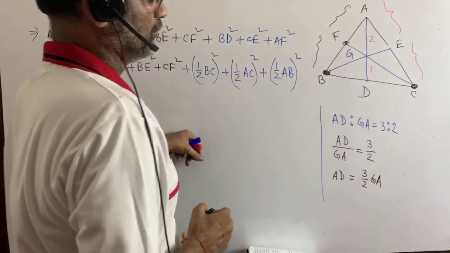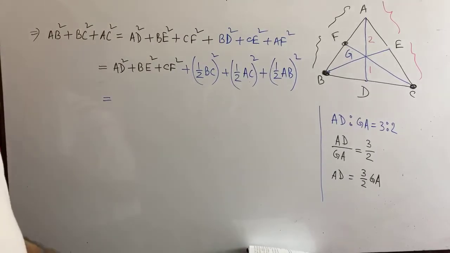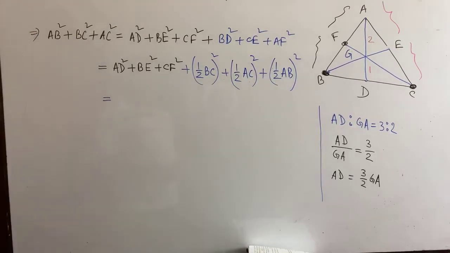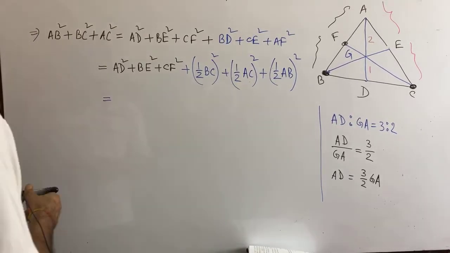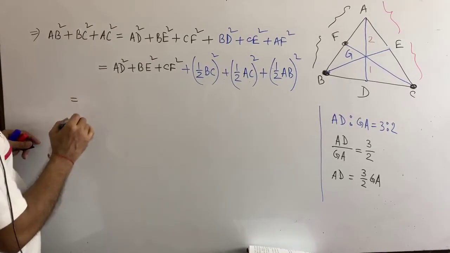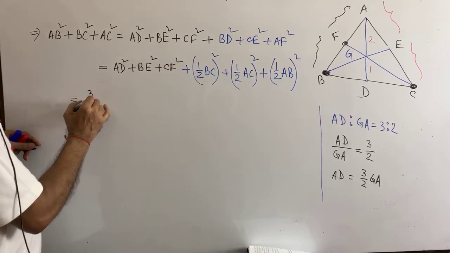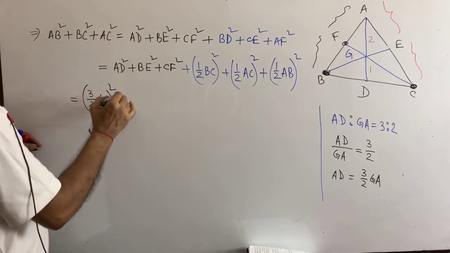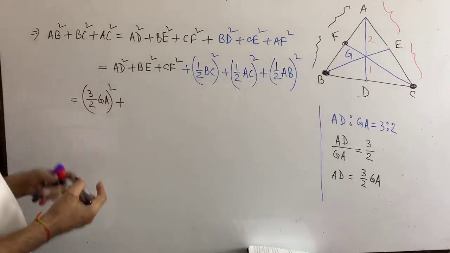Can you write down? You see, AD equals to 3 by 2 GA. Is it okay? So AD equals to 3 by 2 GA.